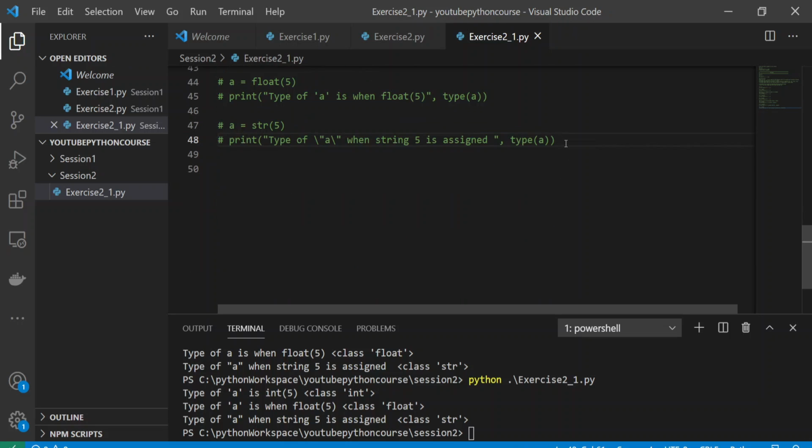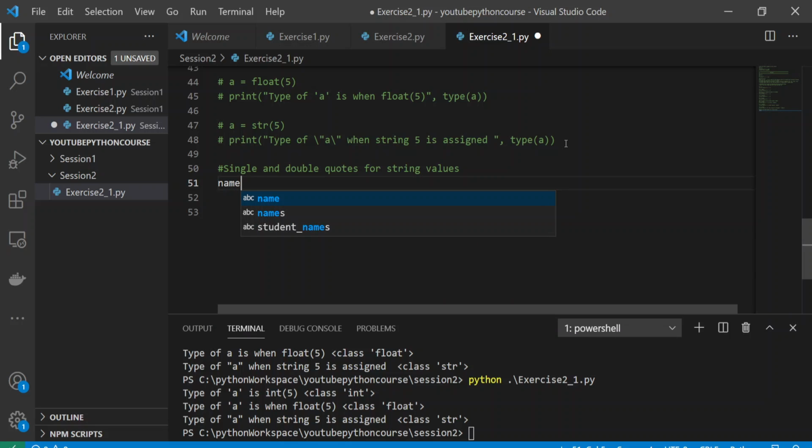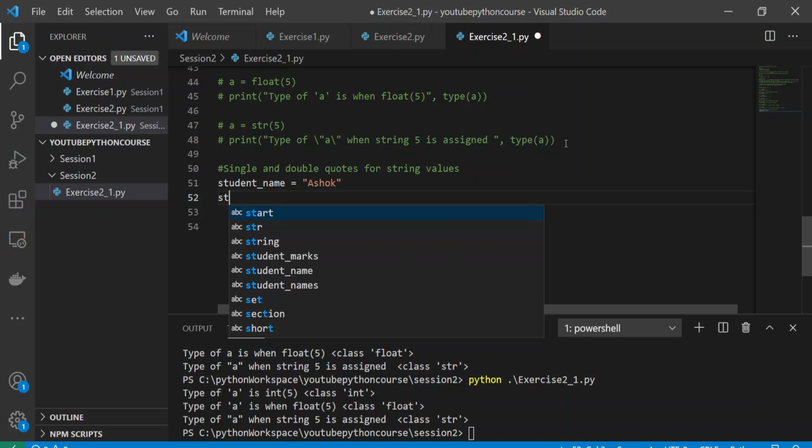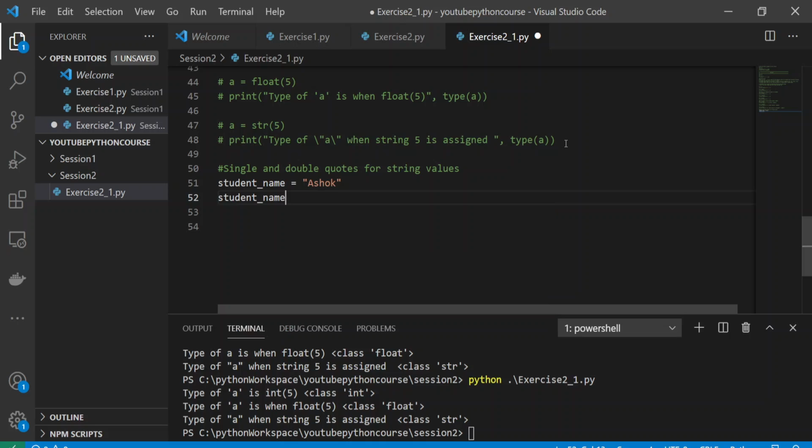Okay. Now the third thing is that you can use a combination of single and double quotes for string values. What I mean is that, for example, I have a value called student name equal to Ashok. And again I can have student name equal to Amar.